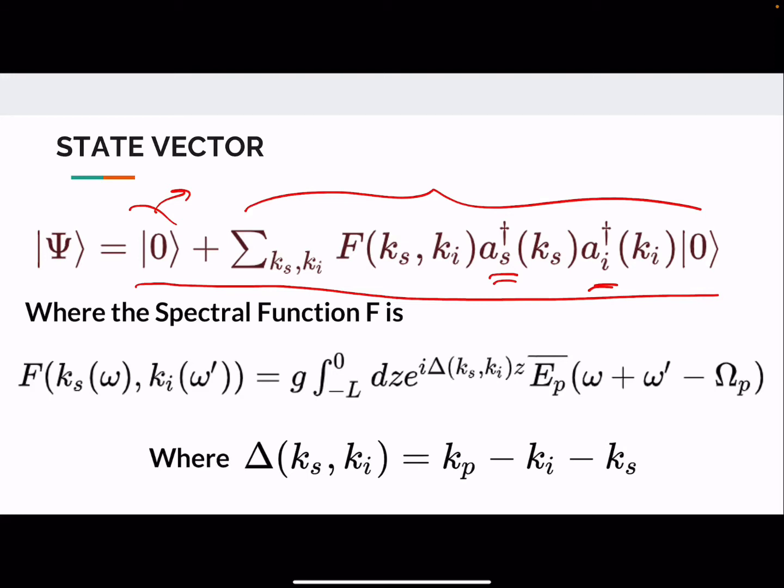This will be a case of severe phase mismatch between k_p, k_i, and k_s, but the probability can still be non-zero because of the energy-time uncertainty principle, something which we study in our QM course. Hence, the spectral function is essentially capturing the probability for the biphoton pairs to be of the given wave numbers.